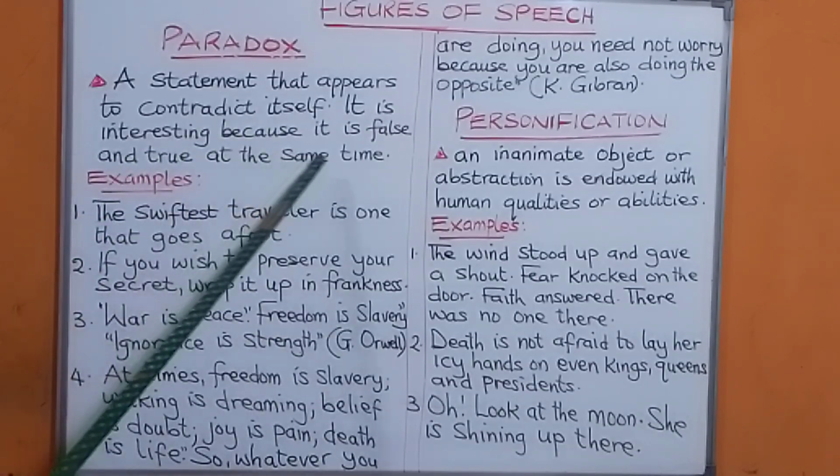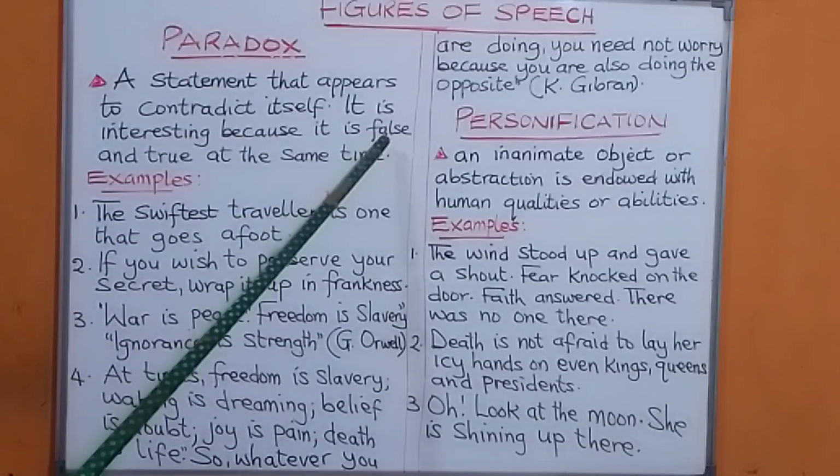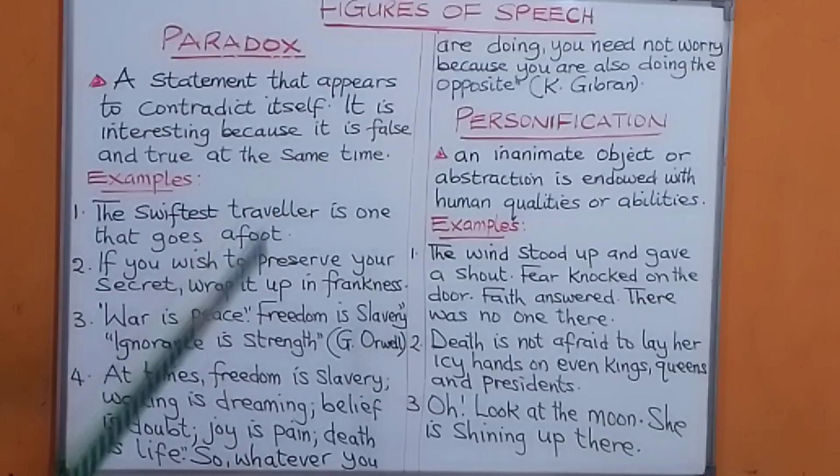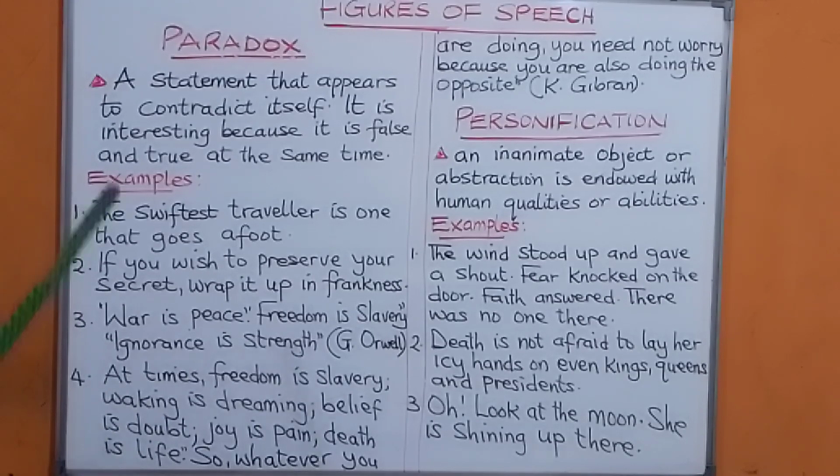It is interesting because it is false and true at the same time. You look at a statement and that statement appears to go against itself. That is a paradox. Sometimes it can be true and false at the same time. So we say that is a paradox.